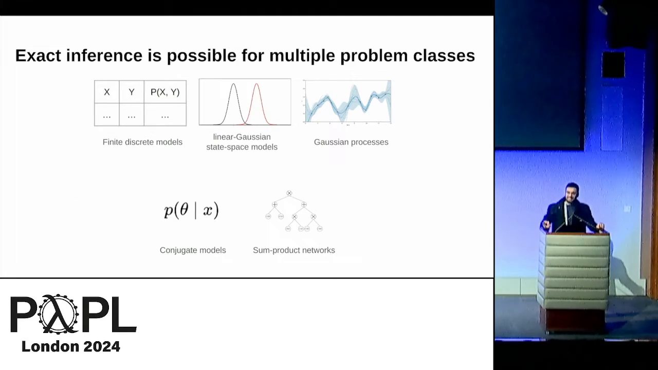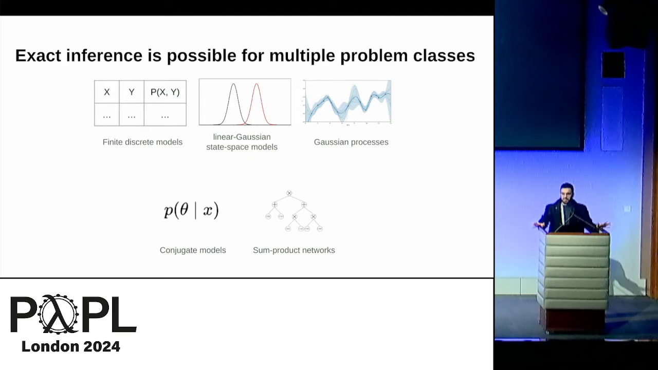Our work is about exact inference. Exact inference is possible in a wide variety of models, like finite discrete models, linear Gaussian, state space models, sum product networks, and other example classes. And because of the wide applicability of these model classes, there's lots of different probabilistic programming languages specializing on one of these classes and guaranteeing fast, exact inference in those.